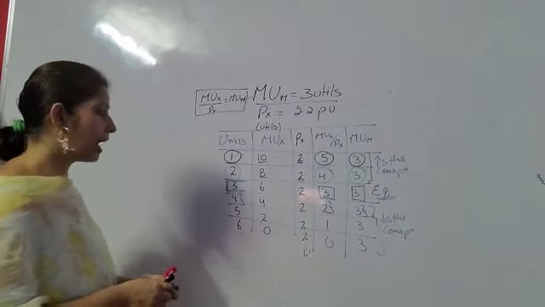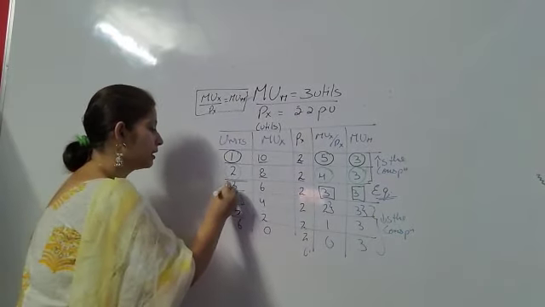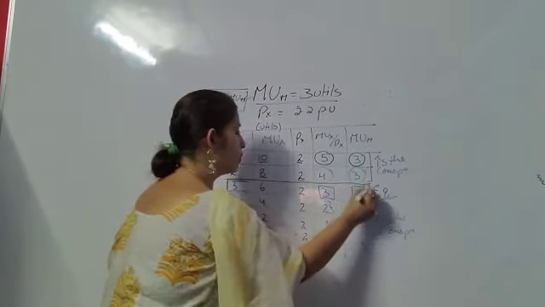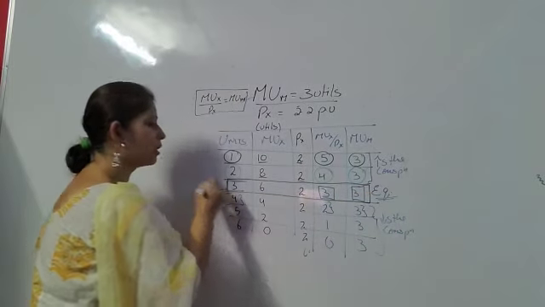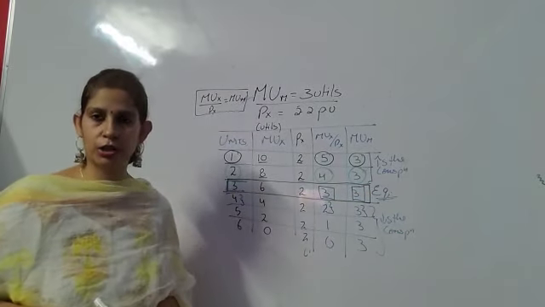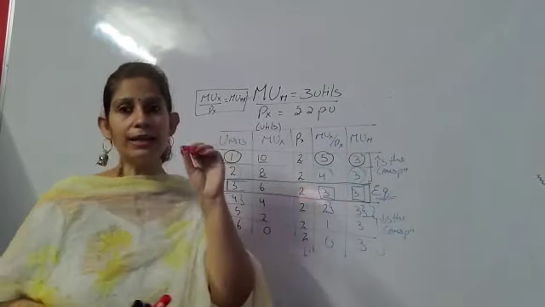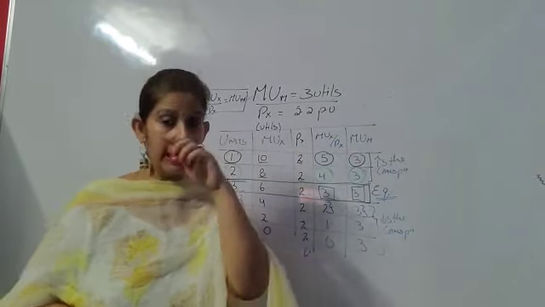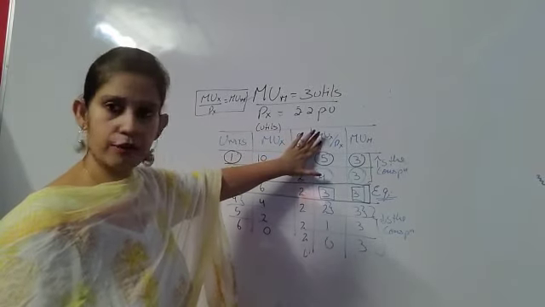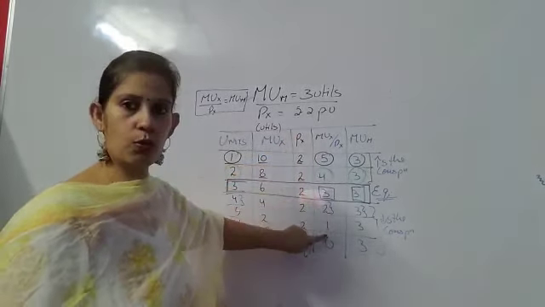Equilibrium is attained at the point, here I am marking it, where MUX by PX is equal to marginal utility of money. They both are in terms of utils. And one thing to be noted down here is that MUX by PX falls: 5, 4, 3, 2, 1, 0.